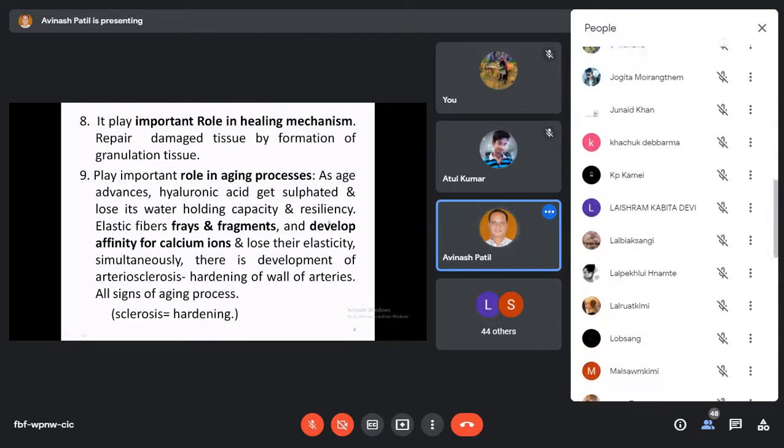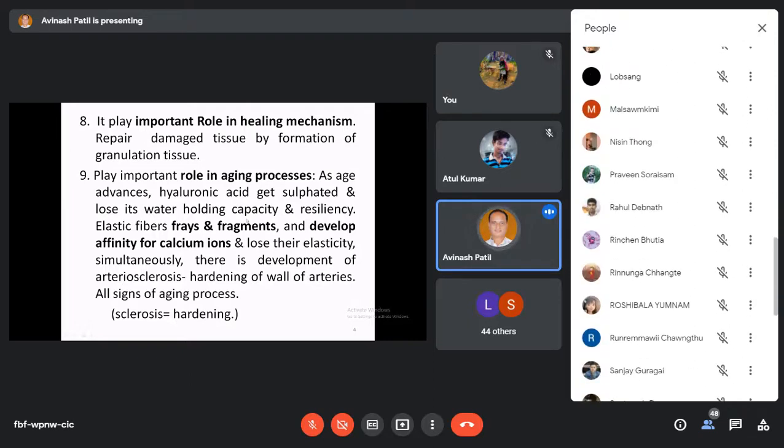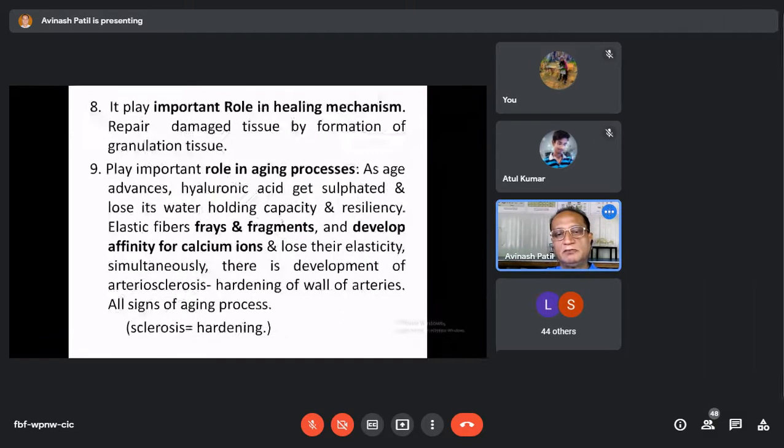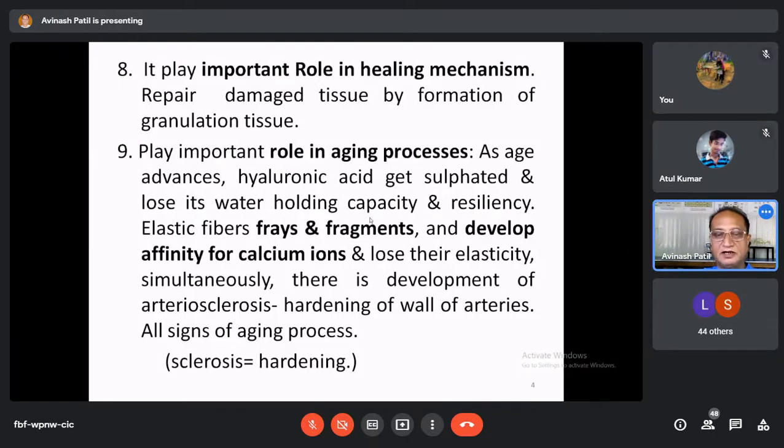As it does not hold water, it does not transfer the nutrients in the ground substance from the blood capillaries to the living cells, and slowly they are deprived of nutrition, and slowly the process of dying or aging takes place.